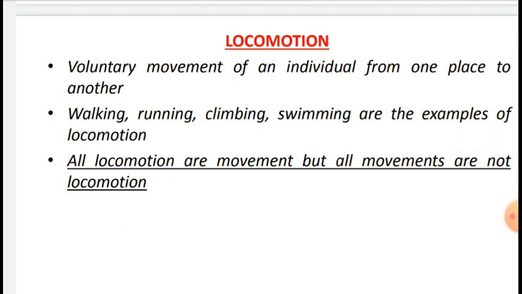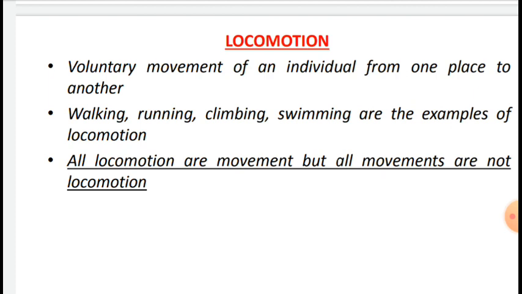First of all, let's discuss what exactly locomotion and movement are, as observed in living organisms. As you know, movement is one of the significant features of living beings, because for so many activities in their daily routine, movement as well as locomotion is required. Animals and plants exhibit a wide range of movements. Some examples we can discuss here.